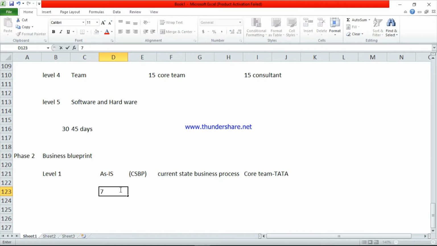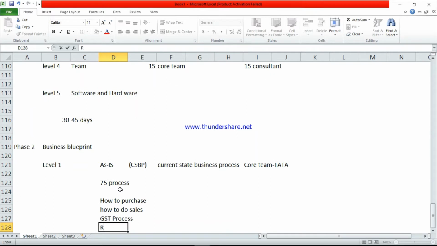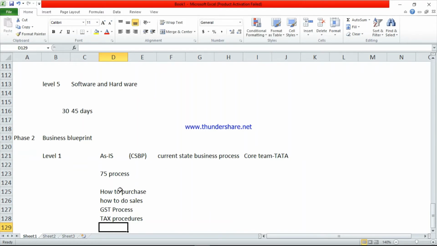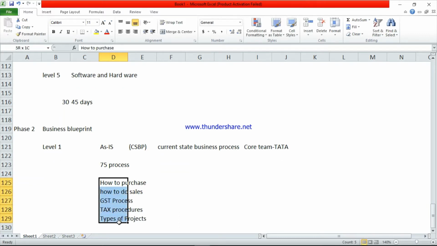Suppose there are, take an example, 75 processes. Example, I am giving a few processes: how to purchase, how to do sales, GST process, tax procedures, types of project. See here, these are the different processes.